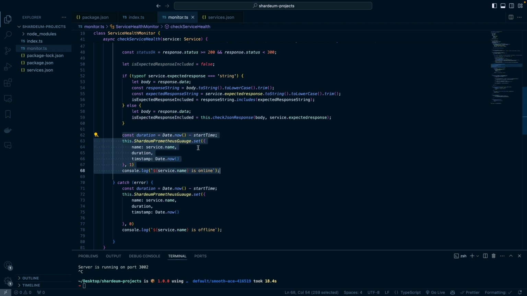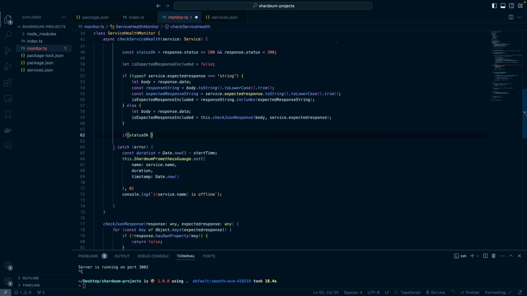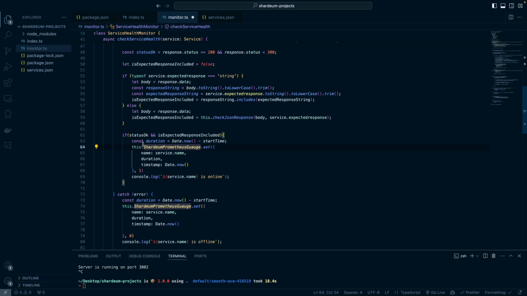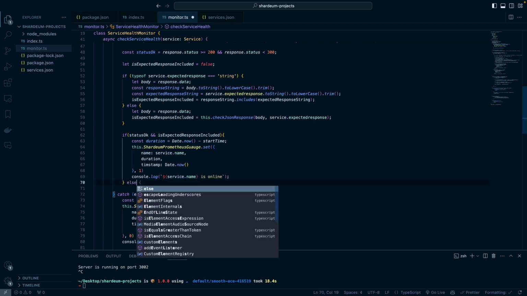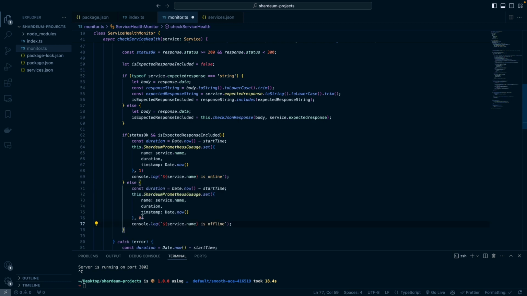So I'm going to cut this out and do: if our status check is okay and our expected response is included, then I want to update Prometheus and say, okay, this server does in fact have the value of 1 and it is online. Otherwise, we do the same thing, except this time we're setting the value to false and saying, oh, this server is not online. So in any other case, it should be offline.